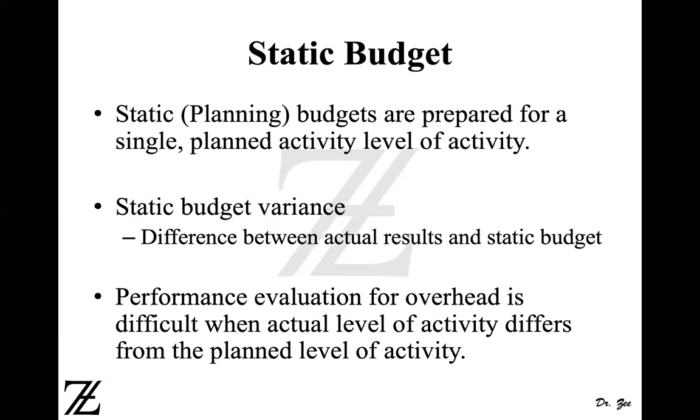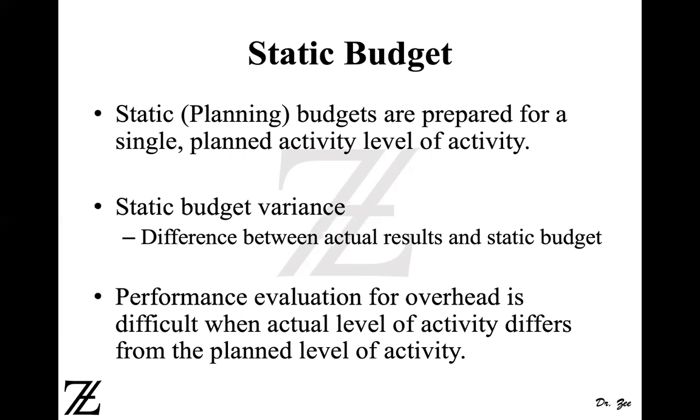The static budget variance is basically the difference between what you budgeted and the actual results. Your actual results and your budgeted amount. That's the static budget, okay? Performance evaluation for overhead is difficult when the actual level of activity differs from the planned level of activity, because overhead is driven by a cost driver.